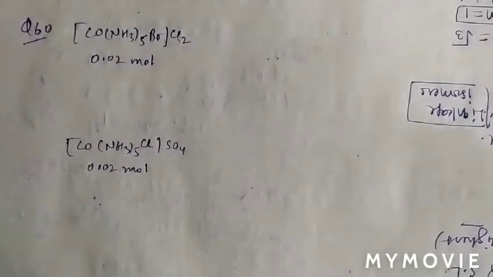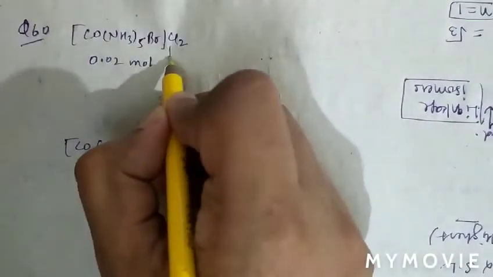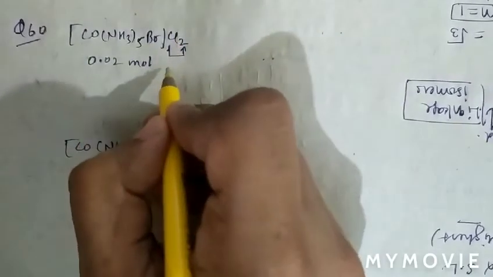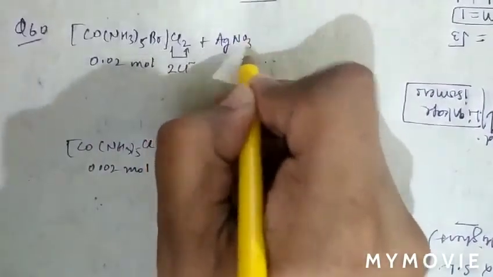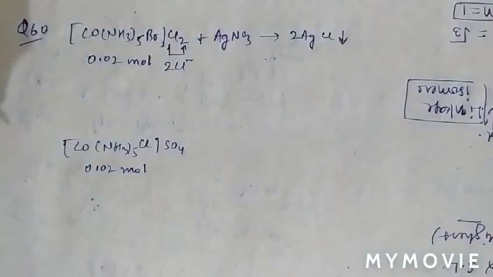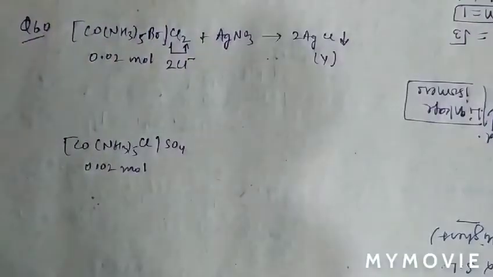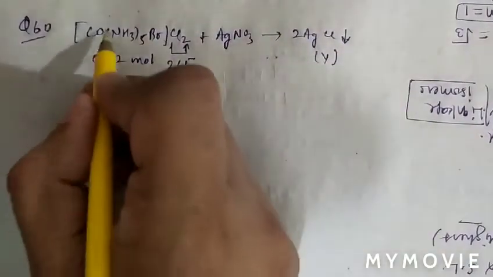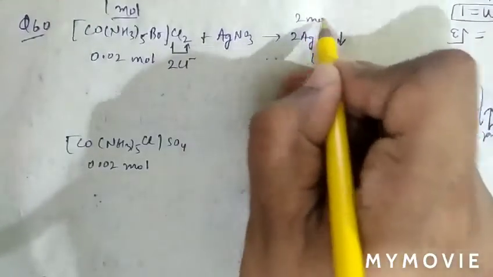The question asks for the number of moles of PPT of Y and Z formed when X is treated with excess silver nitrate. As we can see, there are 2 Cl- as ionizable valency, so when excess AgNO3 reacts, it gives 2 moles of AgCl as PPT, which is Y. So for 1 mole of this compound, we get 2 moles of PPT.